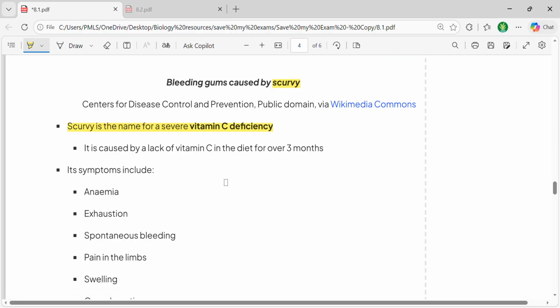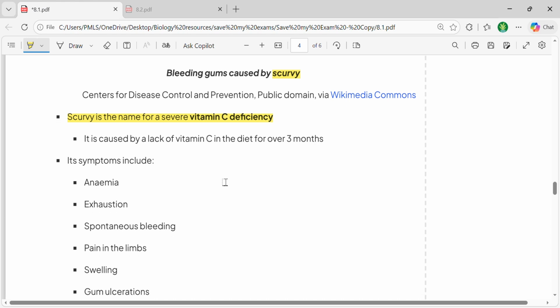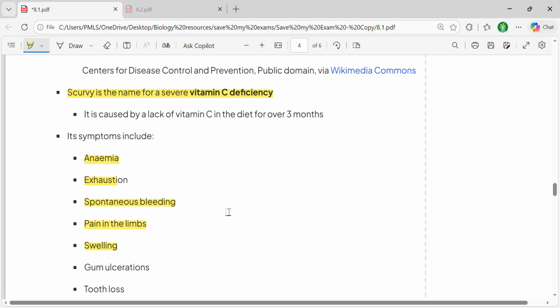Basically, the symptoms that you would observe in this specific case are anemia, because it would impact the overall formation of blood, exhaustion, and spontaneous bleeding in the gums. It would cause the loss of blood, pain in limbs, and swelling in certain areas of the body. It can also form ulcers in your gums, and if this situation prevails, it can also cause tooth loss.